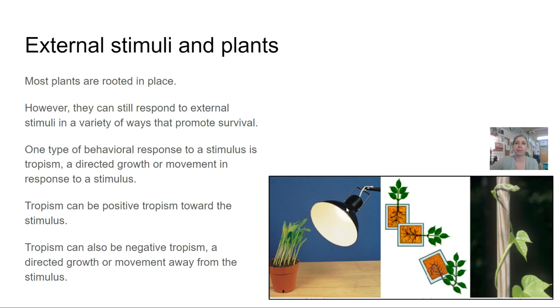So here, a plant is moving towards the sunlight. Here, the soil is eroding or moving, and the plant is moving in response to that. And then climbing vines also are included.